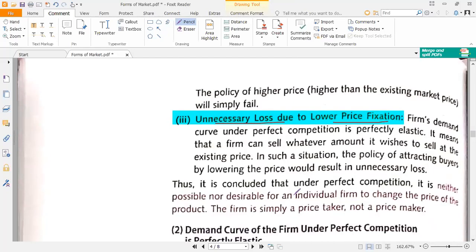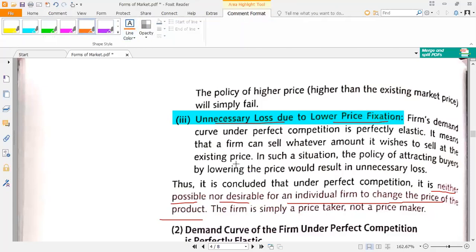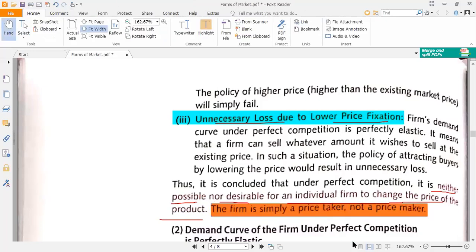So it is not possible, not desirable for an individual firm to change the price of their product. Over here, it is neither possible nor desirable for an individual firm to change the market price of the product, right? So this firm is simply a price taker, not a price maker. Highlight this point in your books if you are having one. The firm is simply a price taker, not a price maker. I hope you have got this. What do we mean by this point?